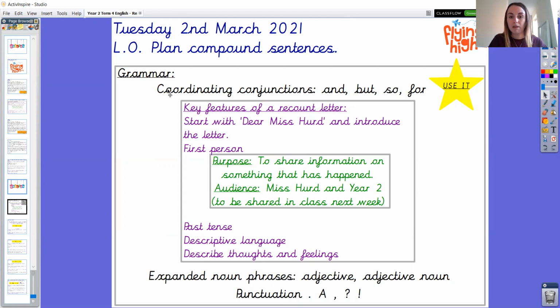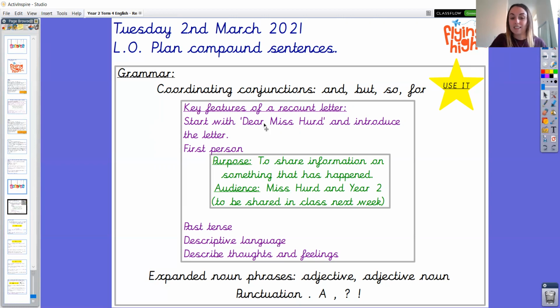Thinking about our grammar skills, today we're going to be particularly focusing on using coordinating conjunctions. And the example of these conjunctions are and, but, so, for. And I've chosen that this lesson is a use it lesson rather than a try it lesson, as this isn't a new skill to us in Year 2. So it's a great opportunity to begin using it already.